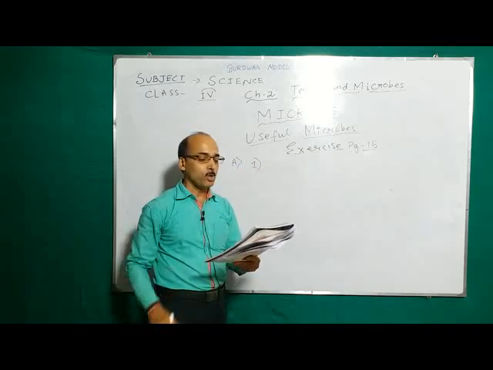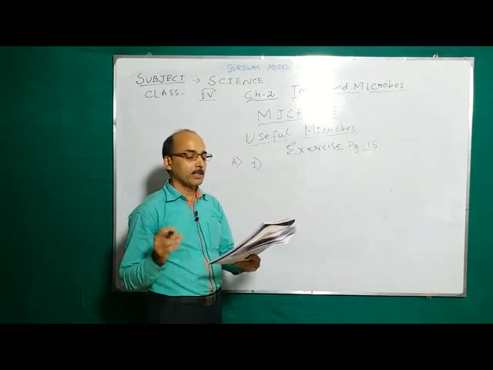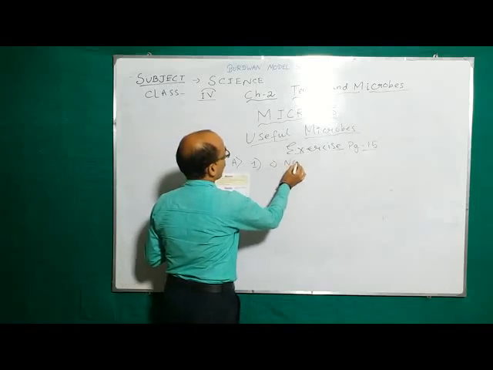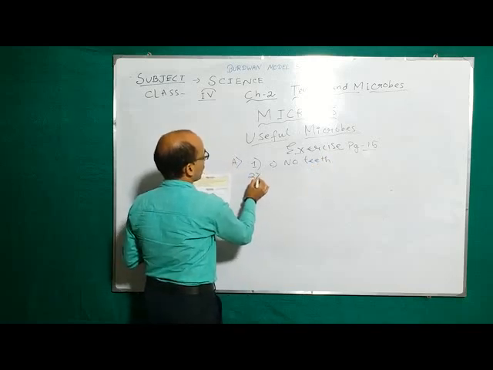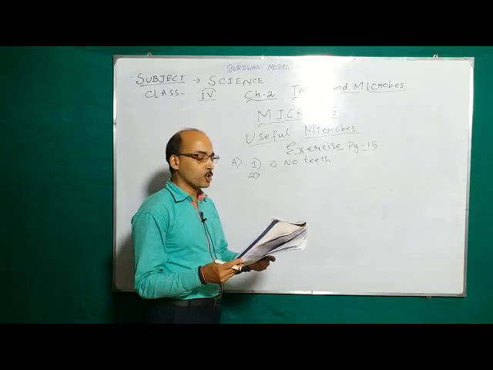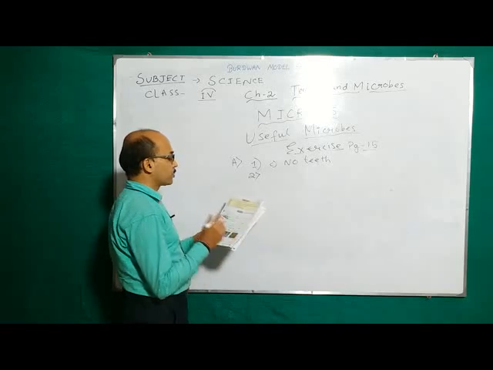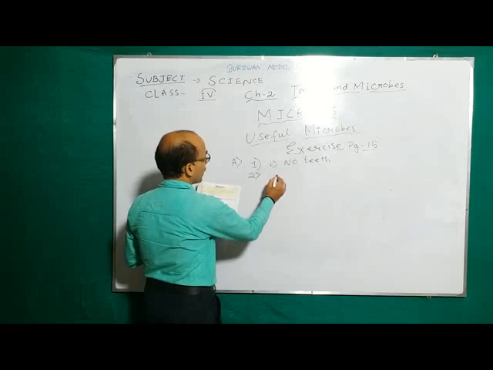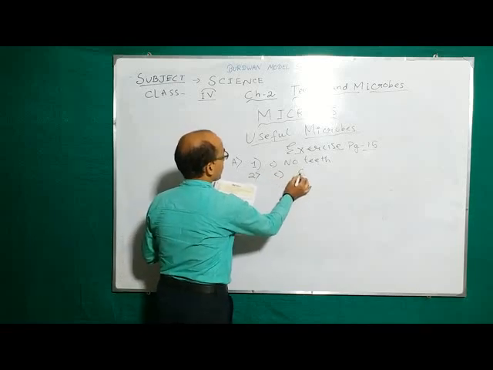It is MCQ. Number 1, a newborn baby has 20 teeth, 30 teeth or no teeth. The answer is no teeth. Number 2, there are dash molars in each jaw in an adult. There are 3, 4 or 6. So there are 6 molars in each jaw in an adult. The answer is number C, 6.